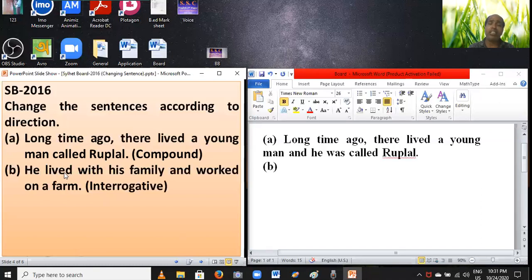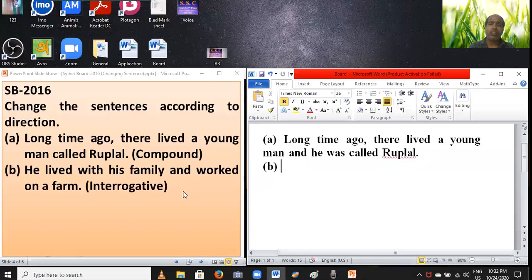If "ed" or "d" is at the end of the verb, you have to think this verb is B2. Dear students, as there is the suffix "d" with the verb at the end, you have to think this verb is B2.